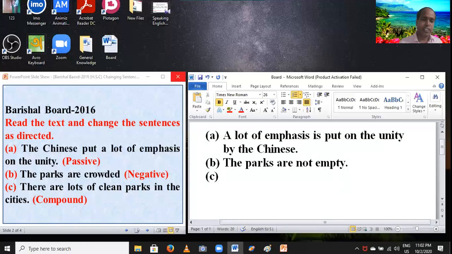Firstly, you have to write there are lots of parks.